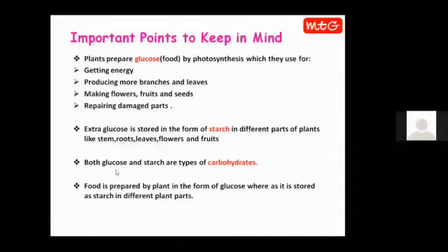Okay. Now both glucose and starch, they are a type of carbohydrate. We have learned in our earlier classes about the food components. So these both are carbohydrates, a form of carbohydrates. Okay.